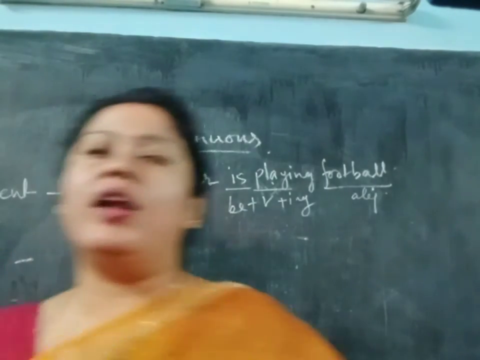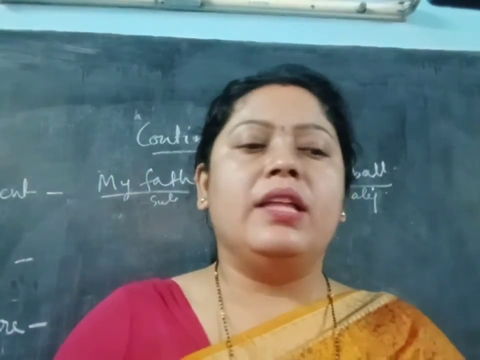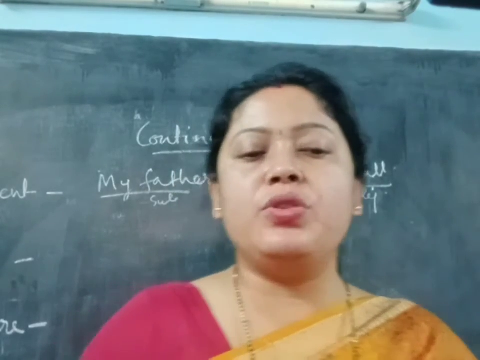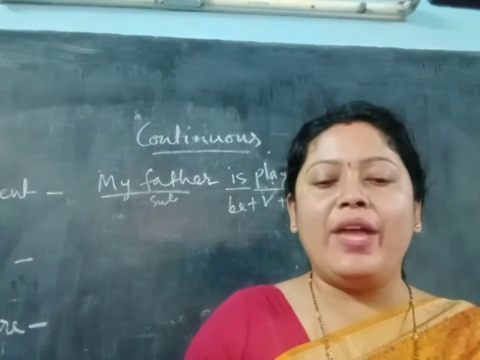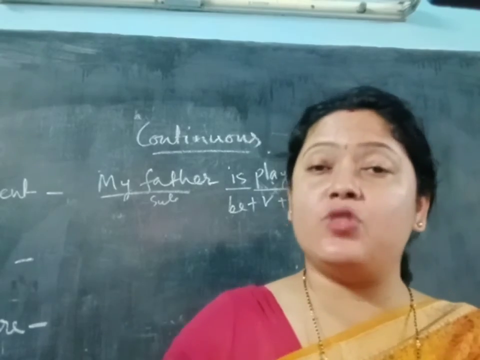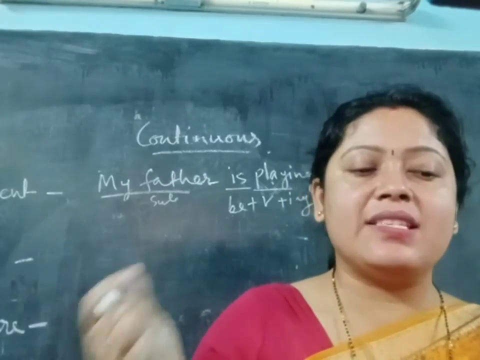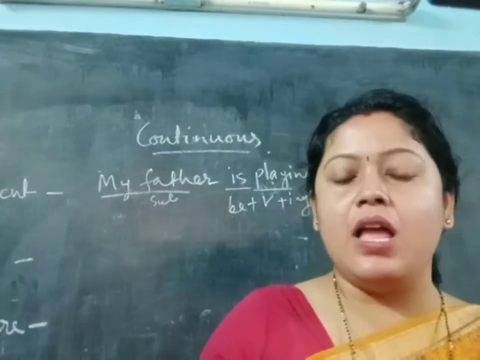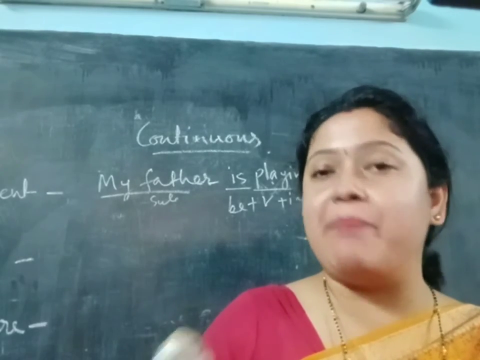Now past tense. What is called past continuous? The past continuous tense is used to express an action which was in progress at some point of time in the past, but whose time limits are not mentioned.